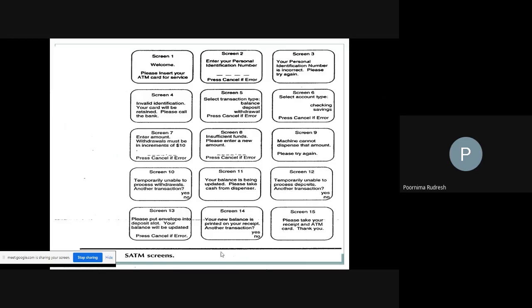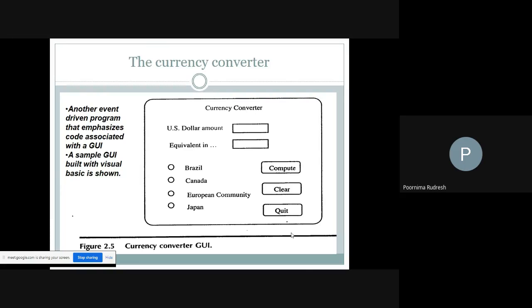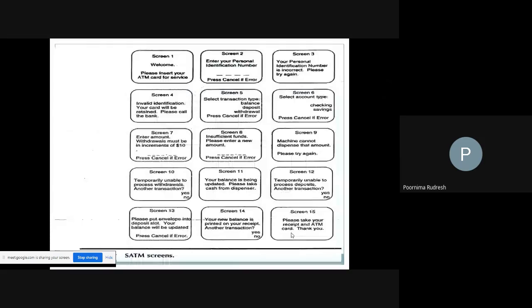Otherwise, if you press no, it will move on to screen 15. In screen 15, it displays the message: please take your receipt and ATM card. Thank you. Understood? Okay, so that is about the balance inquiry.